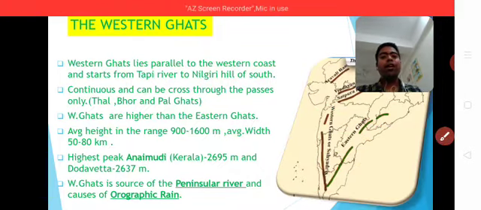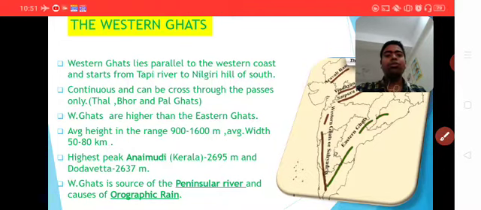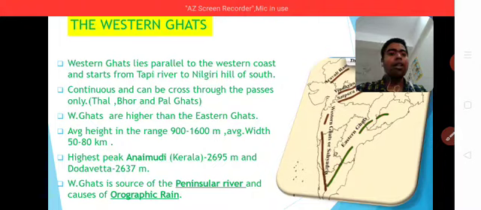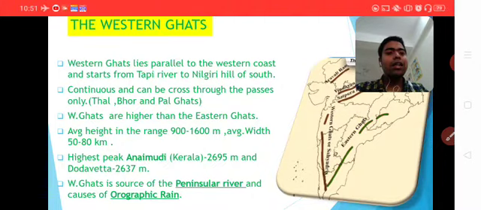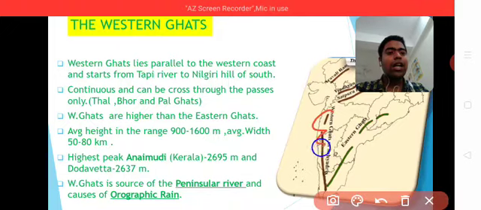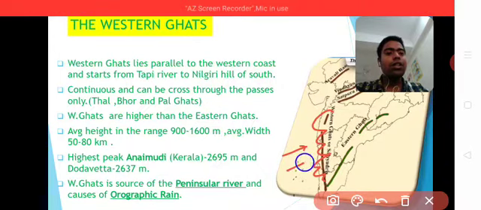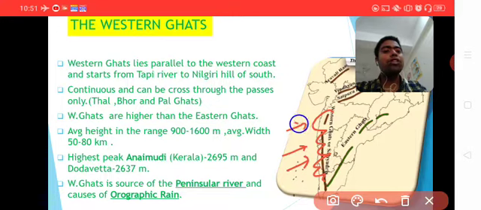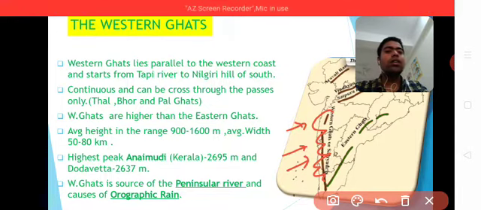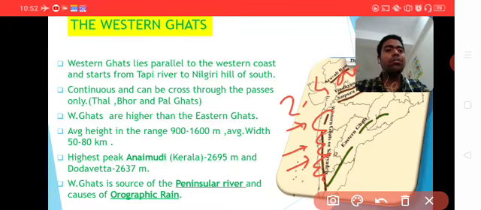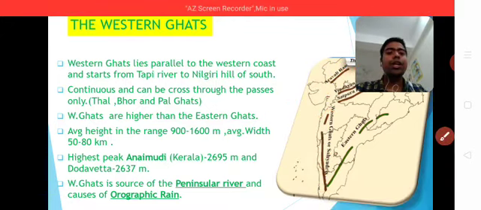What is orographic rain? During monsoon time, the winds coming from the seashore first meet the barrier of the Western Ghat and cause rainfall. This rainfall is known as orographic rainfall, and this area receives almost 200 to 400 centimeters of rainfall.